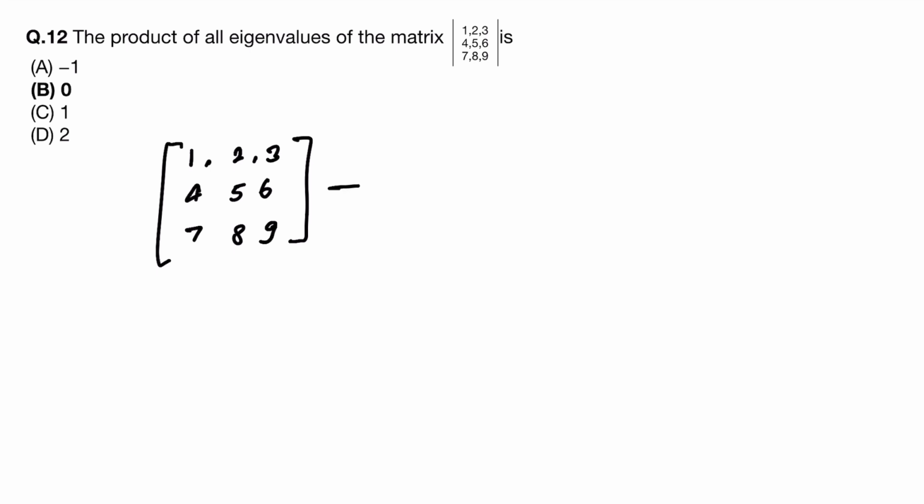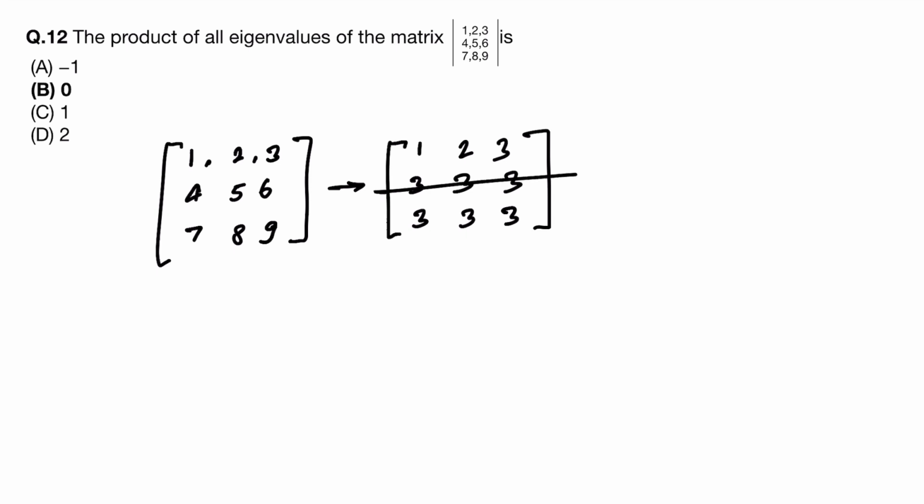If you subtract now, you see its value will be 0. Like if we subtract the second row from the third row: 7 minus 4 is 3, 8 minus 5 is 3, 9 minus 6 is 3. And if we subtract the first row from the second row, then it will again be 3, 3, 3. So two rows are the same, so its value will be 0. So the product here will be 0.